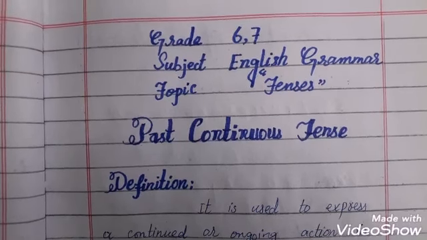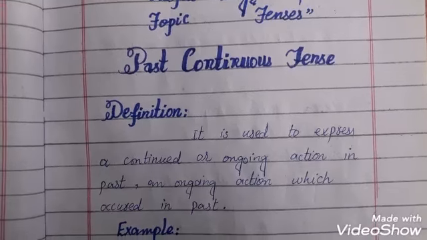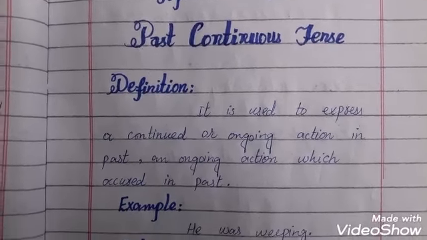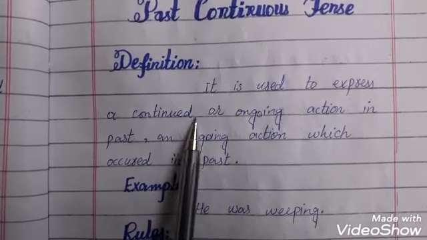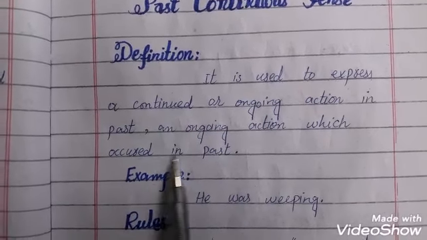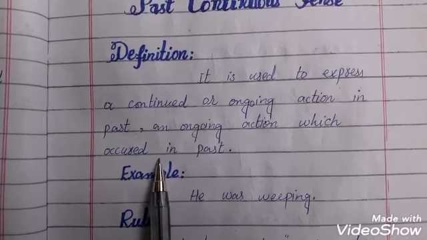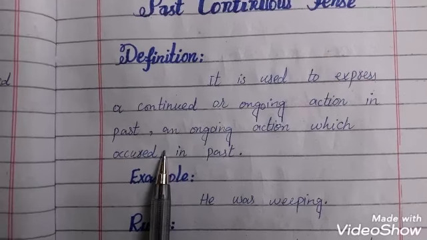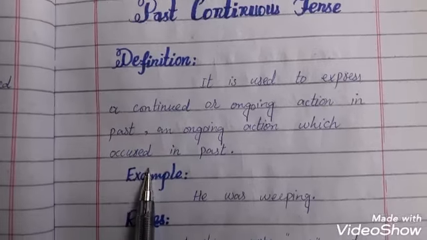This is your lecture of English grammar. Our topic is tenses. Today we are going to study past continuous tense. It is also called past progressive tense. At first we are going to study the definition of this tense. It is used to express a continued or ongoing action in past, an ongoing action which occurred in past. So an action that occurred in past but that action is going on and still continued and has not completed, that is called past continuous tense.